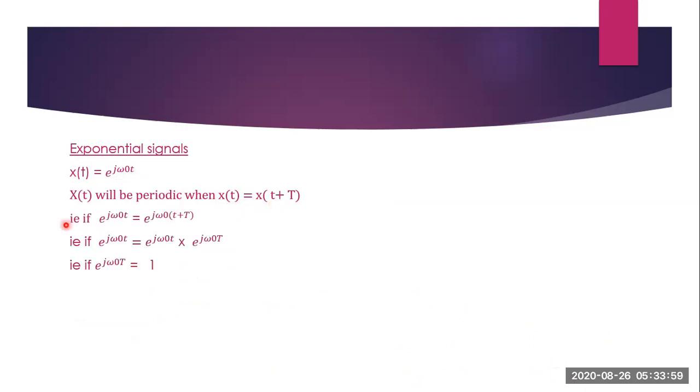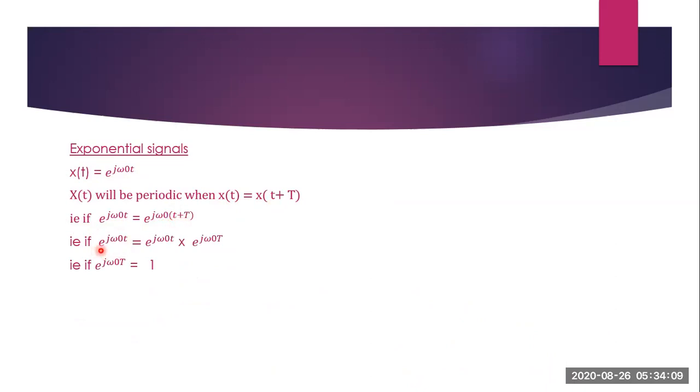Now next is the exponential signal, the complex exponential signal actually, that is x of t is equal to e raised to j omega 0 t. Now for this to be periodic, the condition is x of small t should be equal to x of small t plus capital T. So you just substitute: e raised to j omega 0 t should be equal to e raised to j omega 0 into (small t plus capital T).